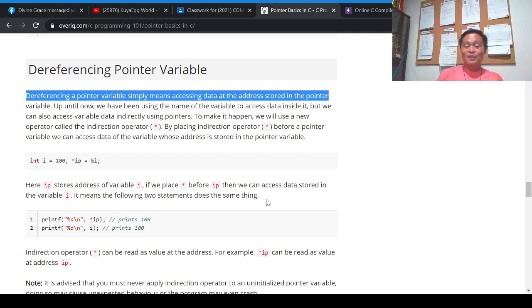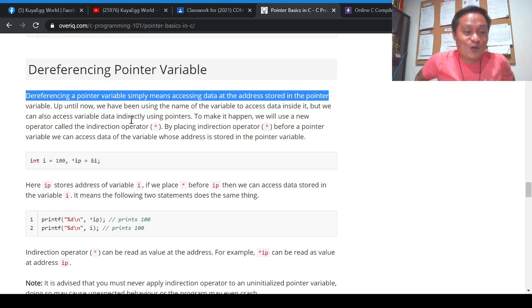Again, you have this simple variable I and it contains 10. And you have this pointer variable which is pointing to I because it contains the address of I. The question is, if you use this pointer variable to display the content of I, how is that done? That's dereferencing a pointer variable.